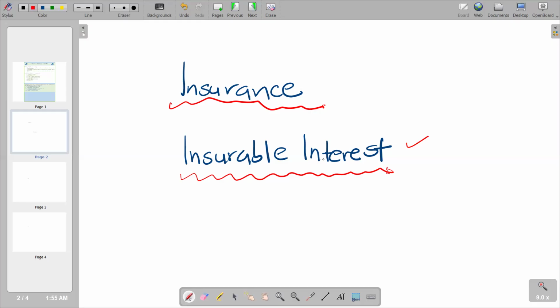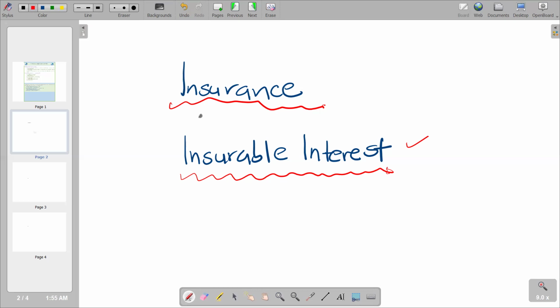So, if you are not going to enjoy any gain from the ownership of the property or suffer any loss from the ownership of that property, it means you do not have insurable interest. That's exactly what I was trying to say. Now we want to refer to a typical examination question according to insurance and insurable interest.